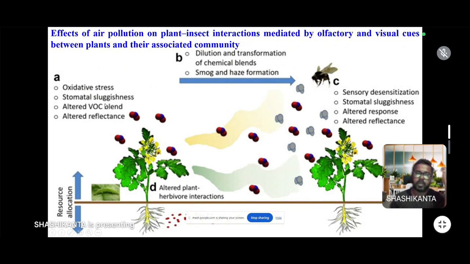But due to deposition of suspended particles, these plants are in a stressful condition, their color changes, their fragrance also changes. So the pollinators cannot recognize the plant, and the plant is not able to attract insects. So pollination is hampered. Ultimately, the plant yield or crop yield is also hampered.